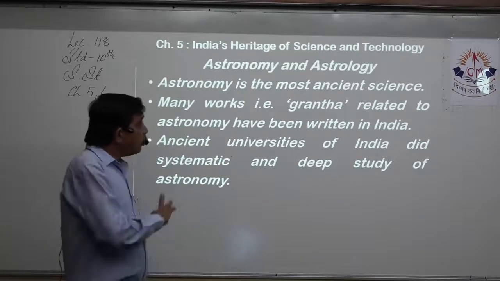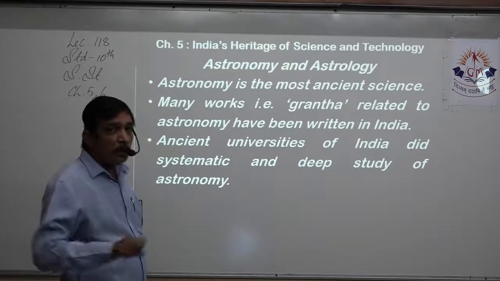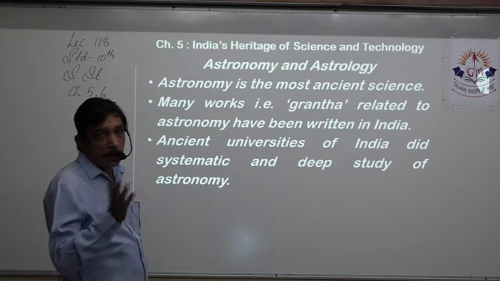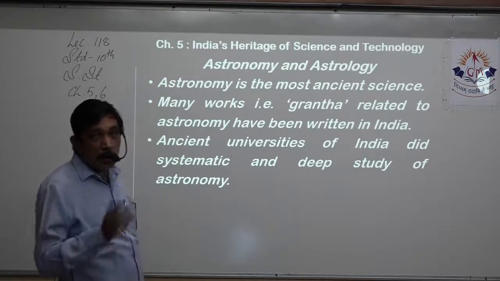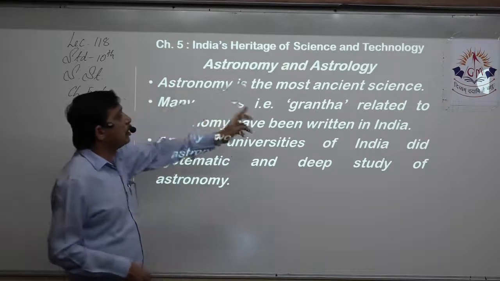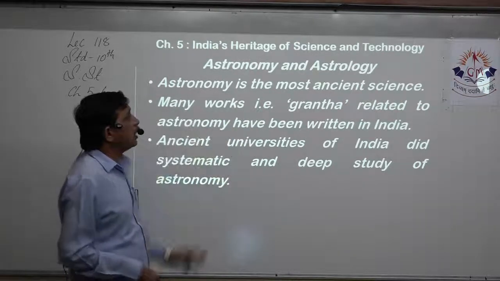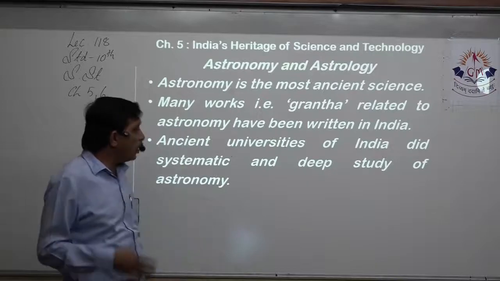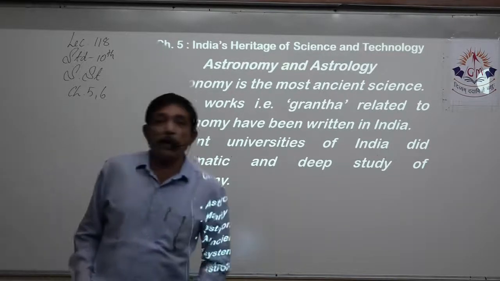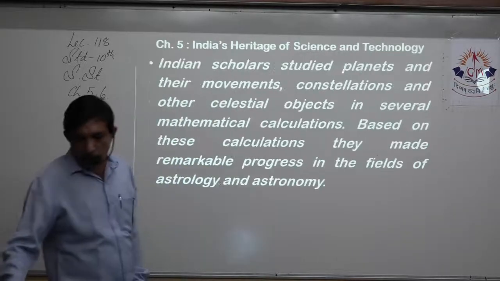Astronomy and astrology clubbed together will become 4 marks, because separately it is hardly 2 marks. What is astronomy? Astronomy is the most ancient science. Many works like Grantha related to astronomy have been written in India. Ancient universities of India did systematic and deep study of astronomy.